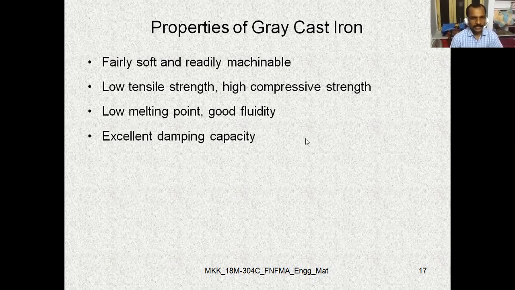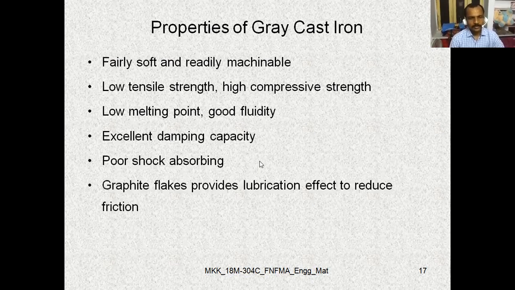Excellent damping capacity. Coming to the damping capacity we have discussed, it is the ability of a material to absorb energy, changing mechanical energy into heat. So this gray cast iron has excellent damping capacity. It is a poor shock absorber. Graphite flakes provide a lubrication effect to reduce friction.